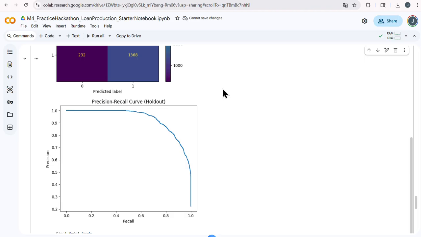Because the final classification decision depends on the probability threshold, I also performed threshold tuning instead of using the default 0.5 cutoff. I use a holdout validation split and a search across thresholds to directly maximize F1. The best threshold I found was 0.360, and at this threshold, the holdout F1 was about 0.835.